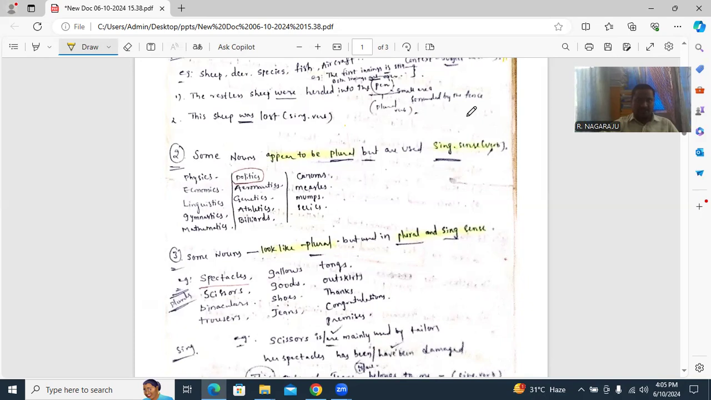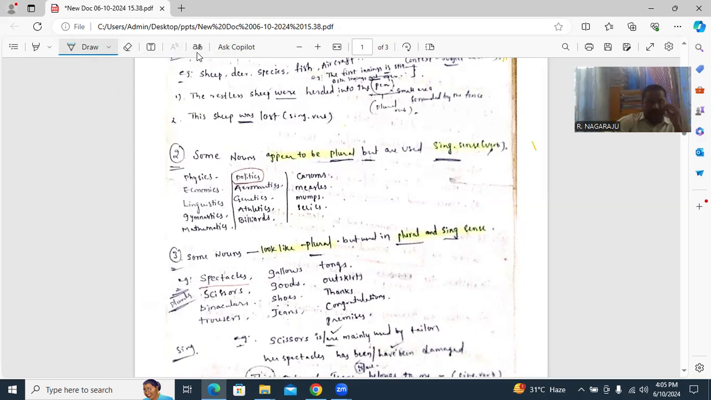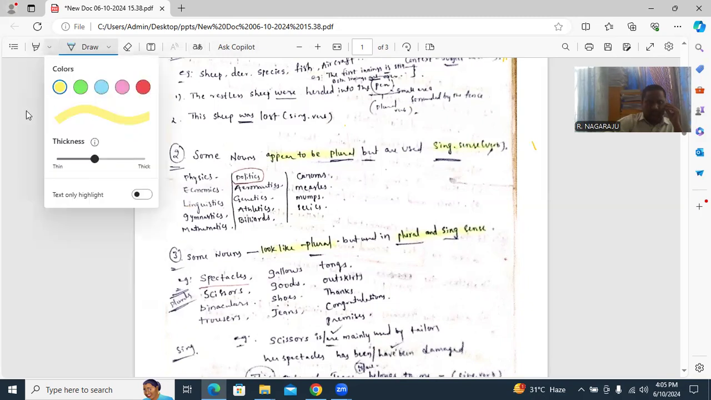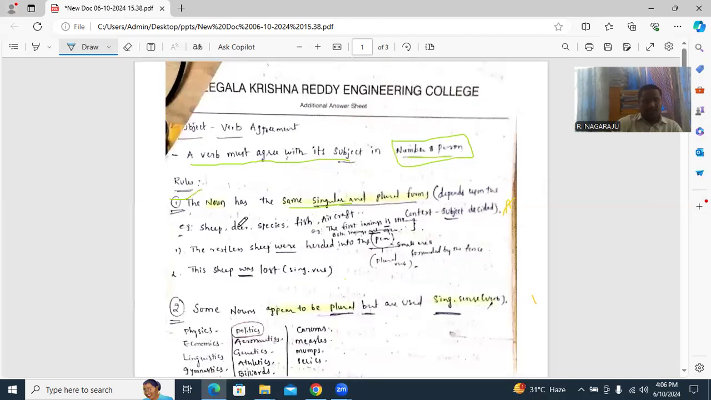First example: the first innings is over. Both innings are over. First innings is a number which we can mention. Second, check what it is: the restless sheep were headed into the pen. Here the pen is a small area. What kind of agreement can we take? The sheep were. First example, the first innings is over. So what is the rule we have?